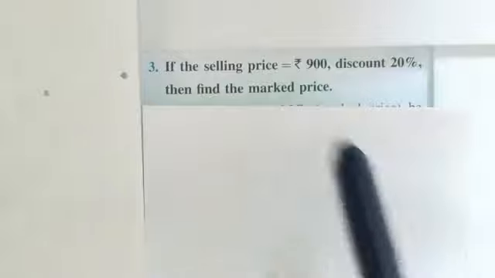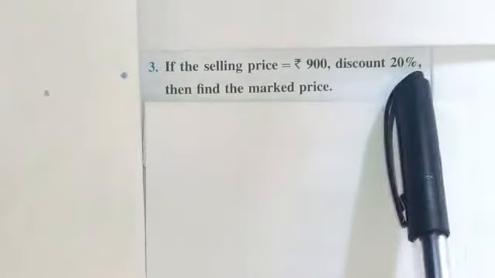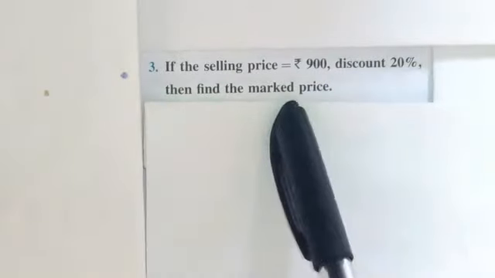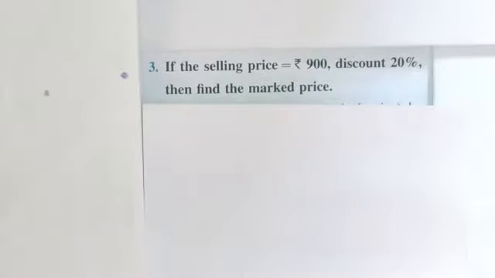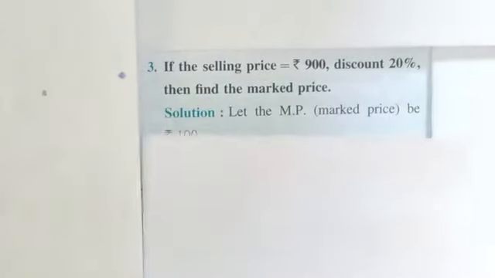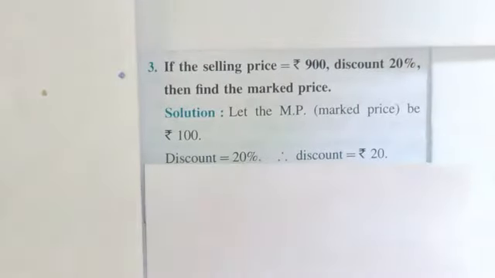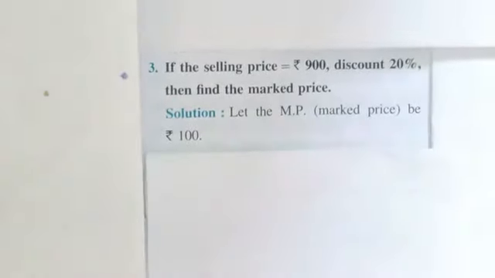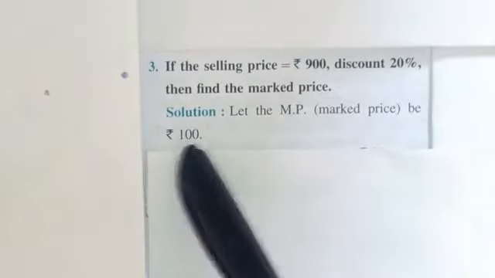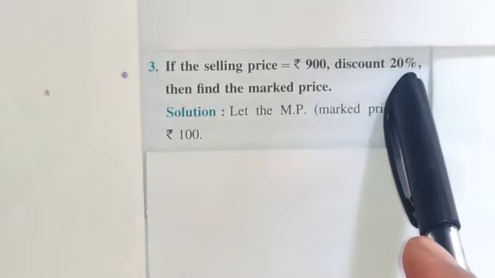If the selling price is rupees 900 and the discount is 20%, then we have to find the mark price. First of all, write down what is given. We have to assume that the mark price should be 100 because the discount is given in percentage.